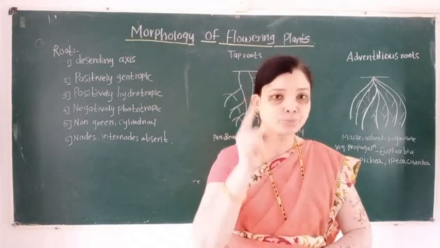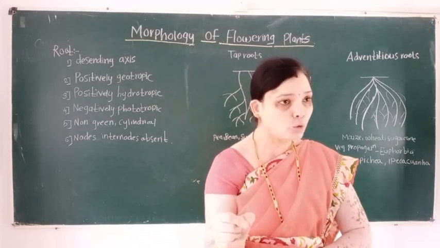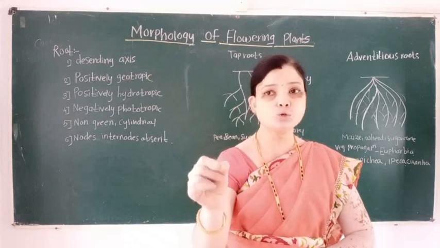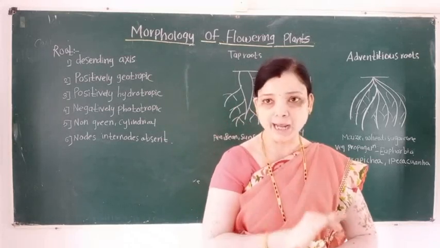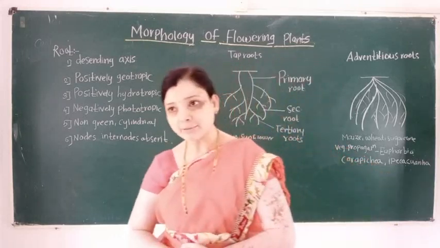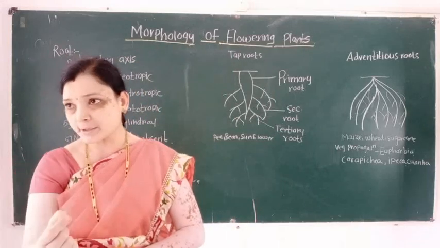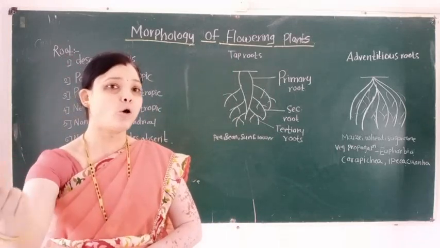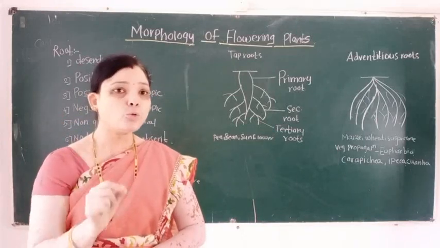That is, the roots grow toward the source of soil. Then roots also grow toward the source of water. So roots are known as positively hydrotropic.